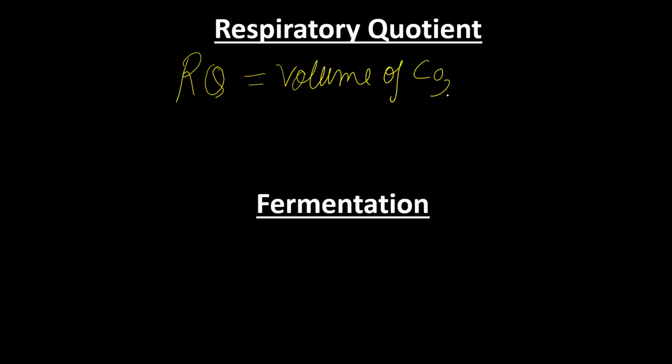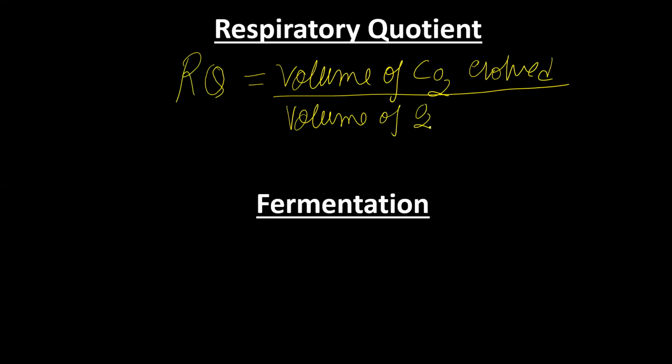What is respiratory quotient? It is represented by RQ. RQ is the volume of carbon dioxide evolved, evolved means released, divided by the volume of oxygen absorbed or consumed.